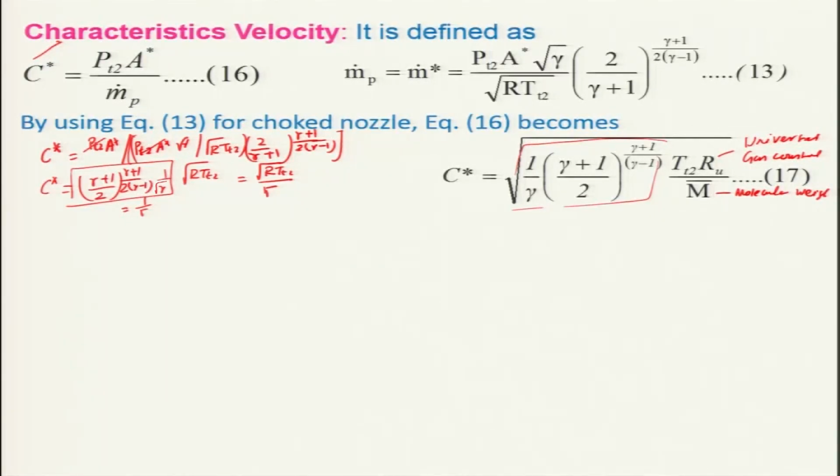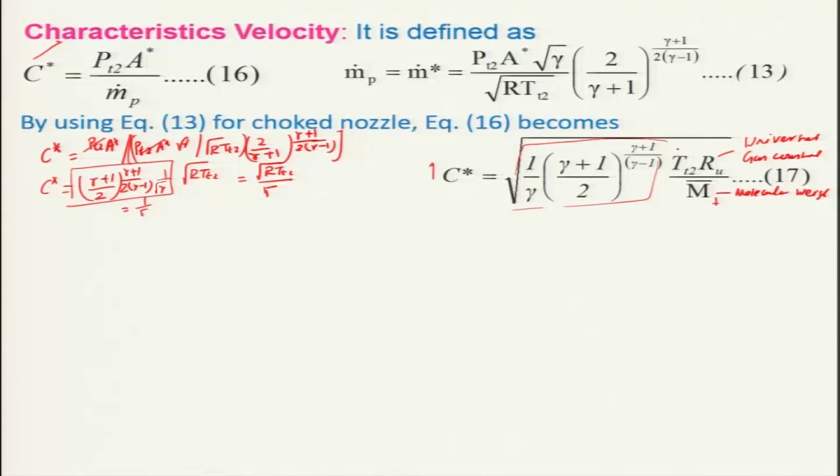What does it really indicate? It indicates the characteristic velocity is a function of the temperature, and the higher the chamber temperature, the higher the characteristic velocity, and the lower the molecular weight, the higher the C star will be.